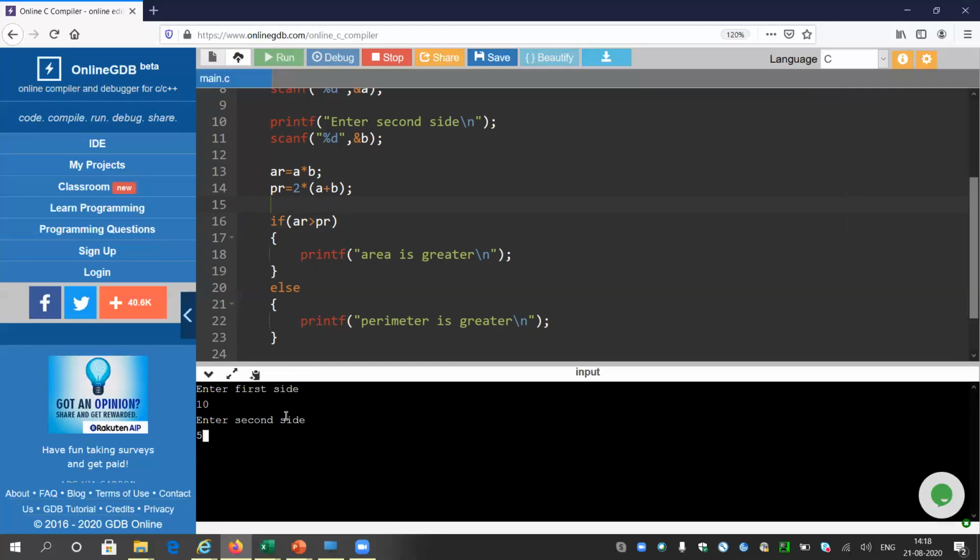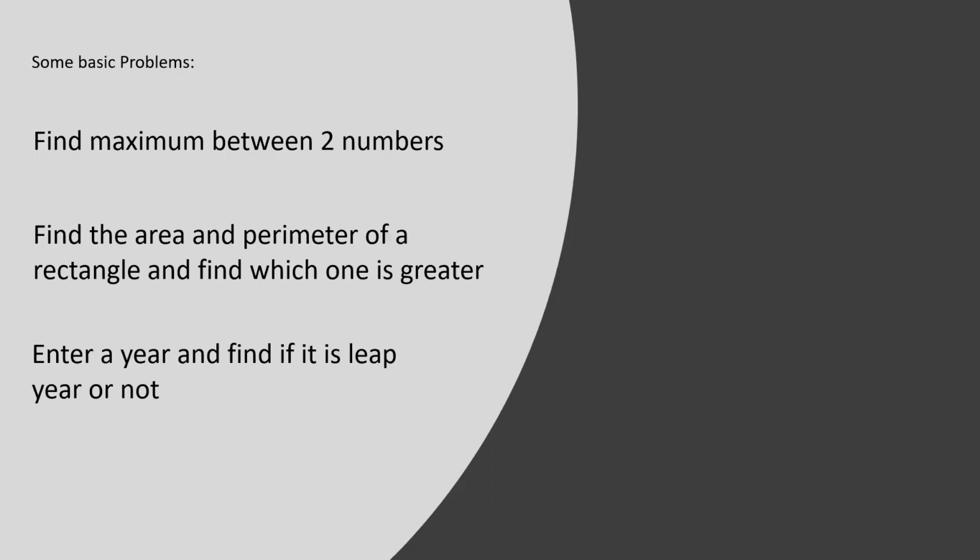So 10 into 5 is 50, and 10 plus 5, 15 into 2 is 30. So this time area should be greater. Yeah, my coding is running good. Okay, so that's the program idea. So the last one is: enter a year and find whether it is a leap year or not.